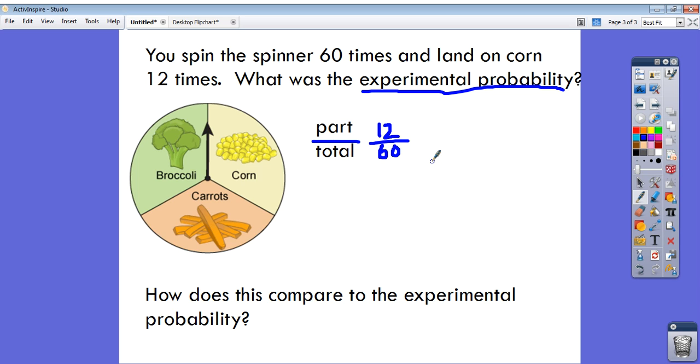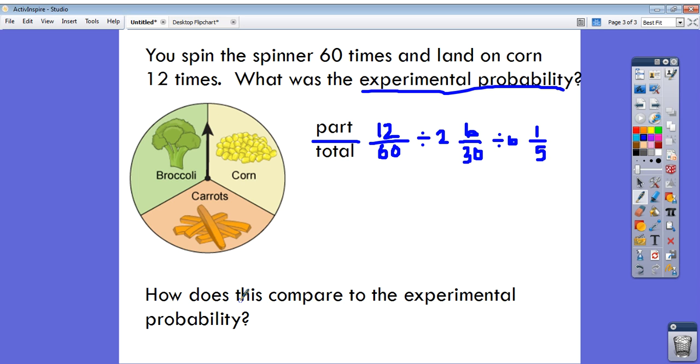As a 7th grader, you really need to simplify your fractions. So I'm going to simplify this down. I know both of these are divisible by 2. That gives me 6/30. Both of these are divisible by 6. That gives me 1/5. So the experimental probability of landing on corn was 1/5.